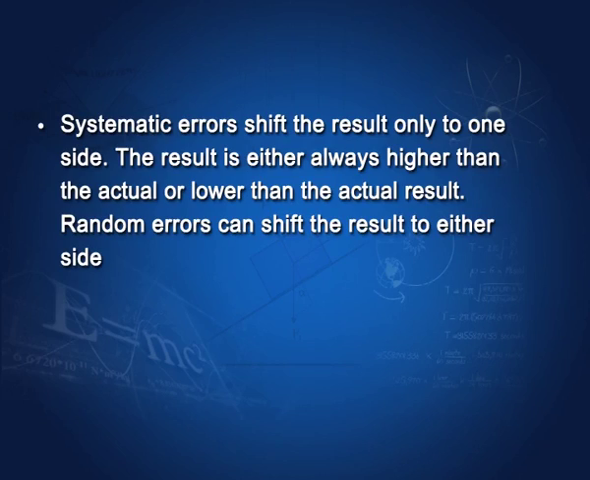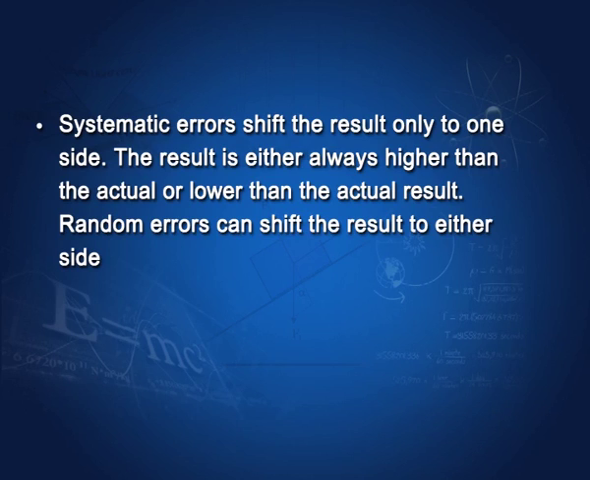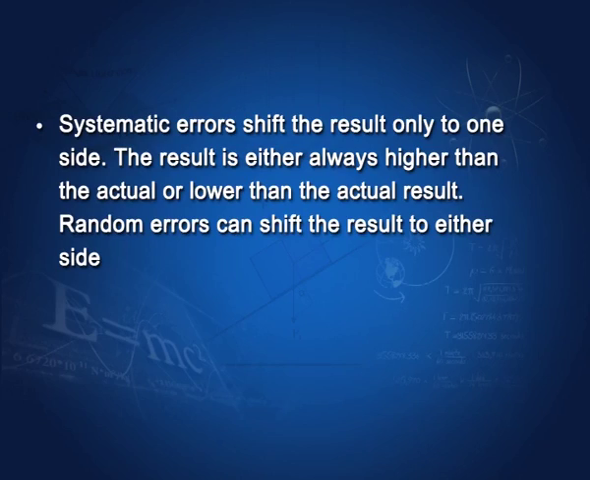Systematic errors, which we have been talking about up to this time, shift the result only to one side. The result is either always higher than the actual or lower than the actual result. Random errors, which we shall be talking about in a moment, can shift the result to either side. The idea is, if you are measuring the melting point of wax, systematic errors will always measure it either lower or higher. Random errors can cause it to be measured either lower or higher.